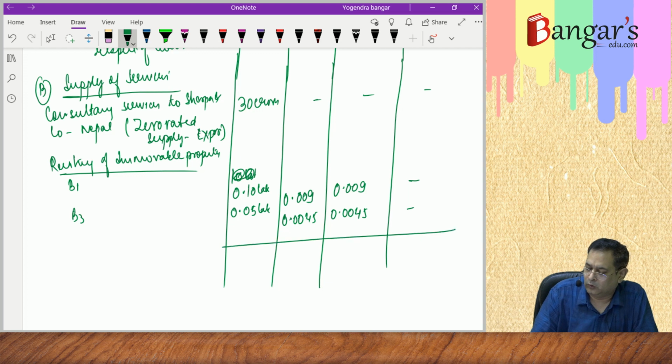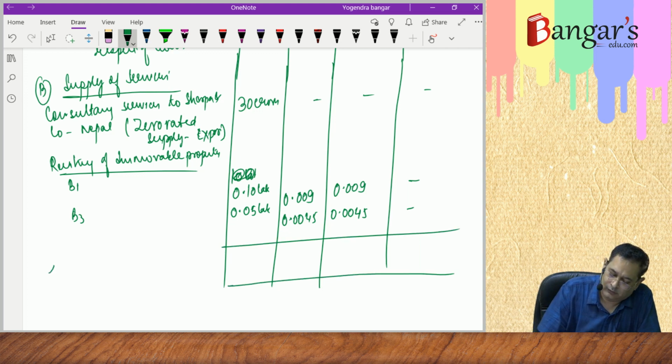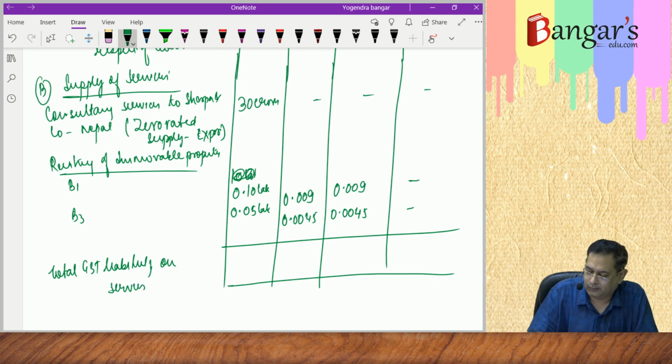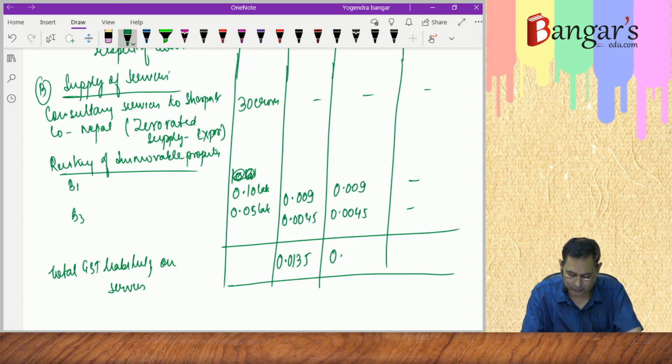So here the total GST liability on services is 0.009 plus 0.0045. That works out to be 0.0135.